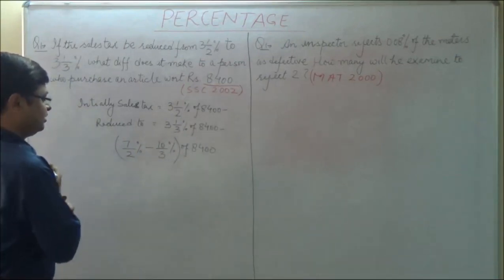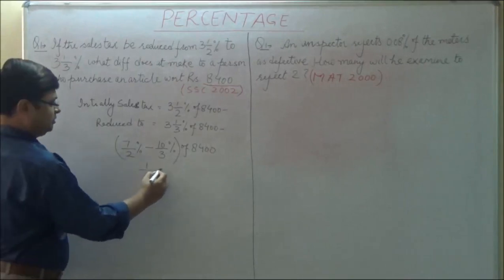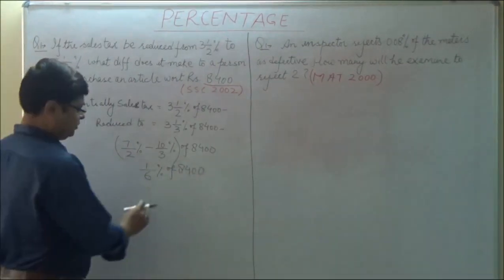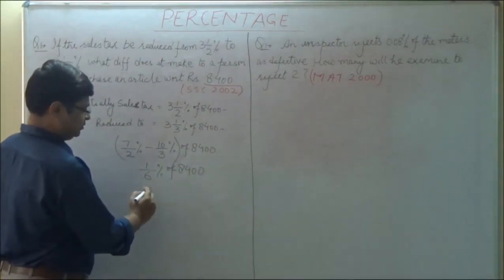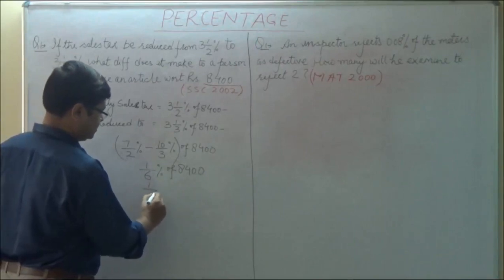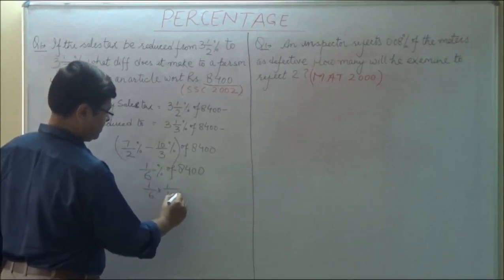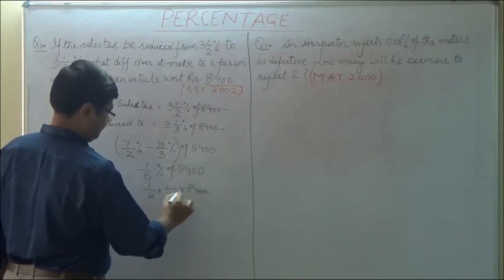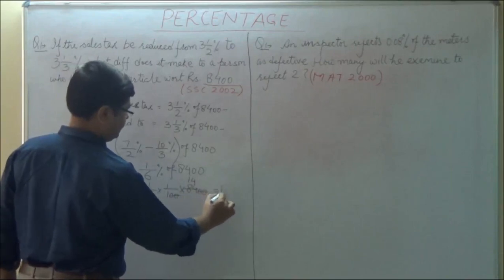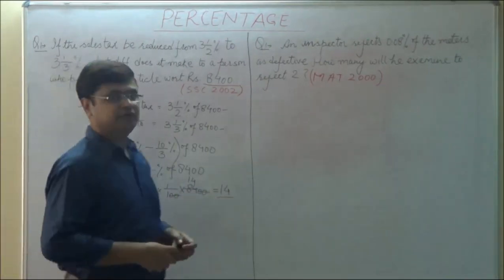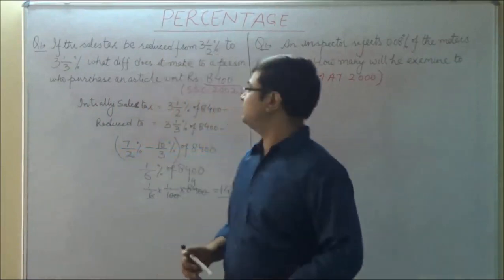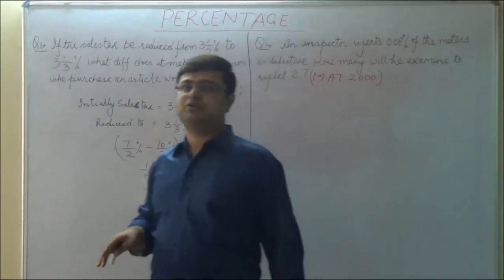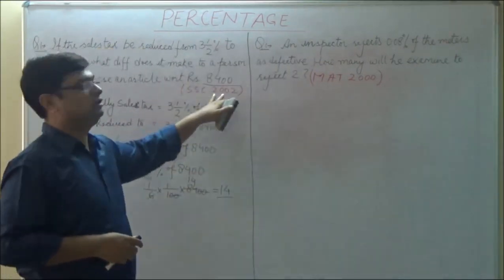Now this fraction becomes, if you solve this, this will become 1/6% of 8400. 1/6% of 8400 means percentage we know is 1/100. So 1/6 into 1/100 into 8400. This is 14. So answer will be 14. That means if a sales tax will reduce from 3.5 to 3 and 1/3, the person will save 14 rupees on the article whose cost is 8400.